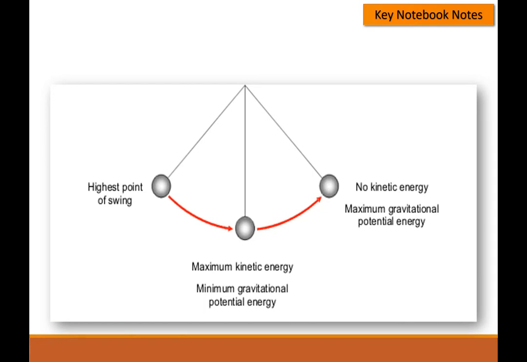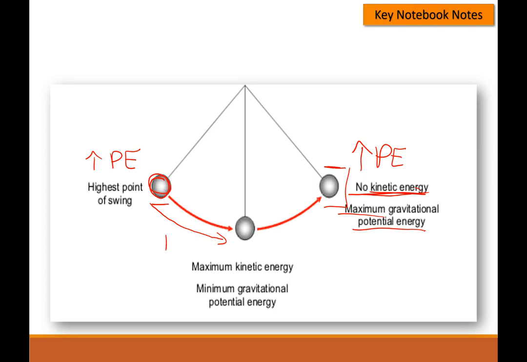If you've ever seen a pendulum swing back and forth, at the highest point in the swing you're going to have your highest potential energy. And you're not going to have any kinetic energy on either this side or this side. There is no kinetic energy, but it will have its maximum potential energy at both of these places. Down here, however, when the pendulum swings, it increases its kinetic energy.